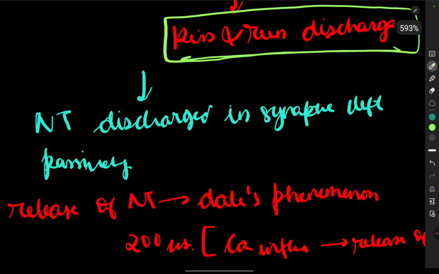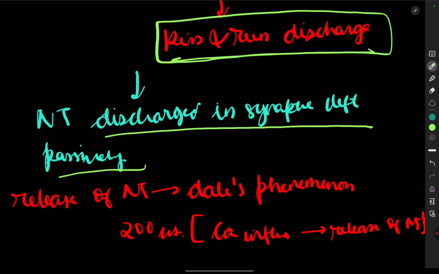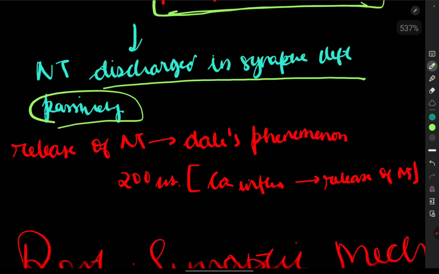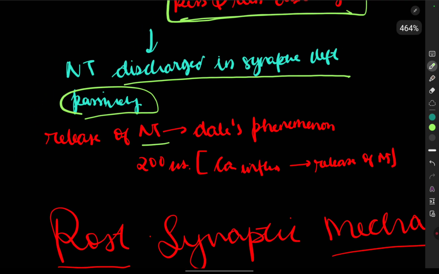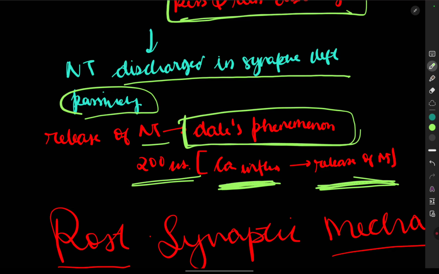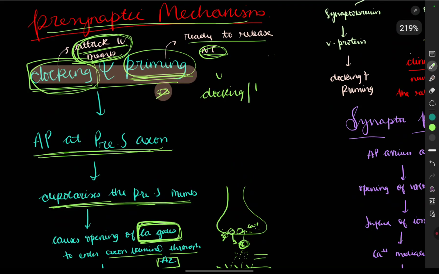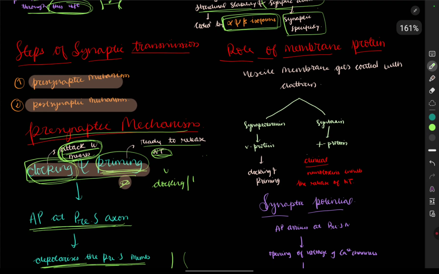Now, the neurotransmitter is discharged into the synaptic cleft passively. The discharge is passive, it is not active. Release of the neurotransmitter is called the Dale's phenomenon, which takes about 200 microseconds and occurs due to the calcium influx. As we already saw, the release of the neurotransmitter takes place, which is called the Dale's phenomenon. So this is about the presynaptic membrane.